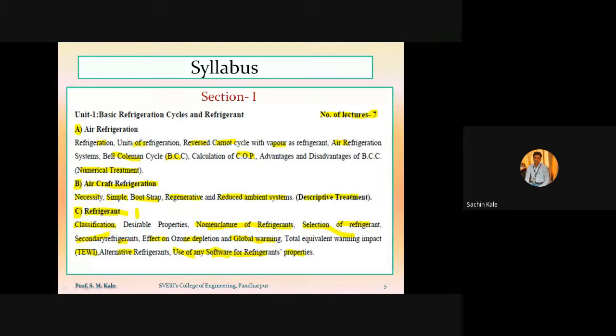Whether my voice is proper, please reply. Yes, sir. Whether PPTs are visible. Yes, sir. Visible. Okay, no problem.